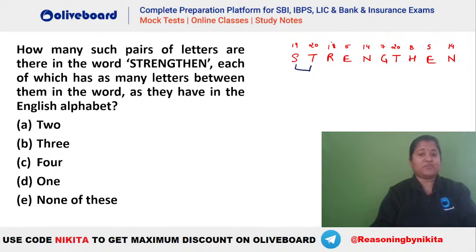With this 18 you can see there is no pair. With this 5, let's talk about this 5. Do we have a pair towards the left hand side? No. Towards the right hand side you can see yes, 5, 6, 7. So we have your E and G. So one of them is ST, another is EG that we have seen.